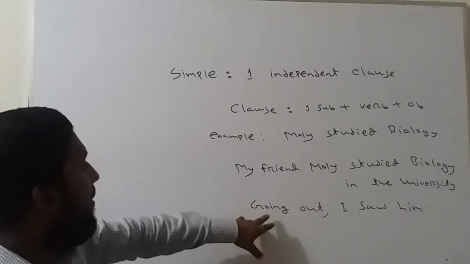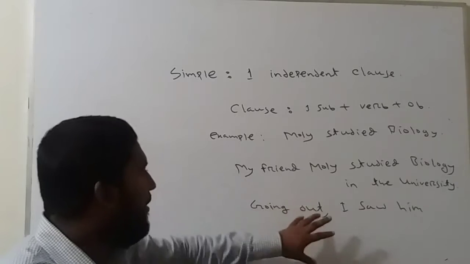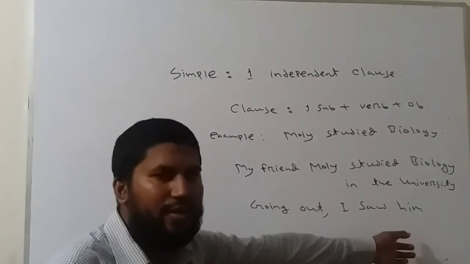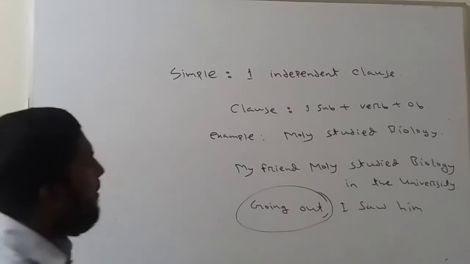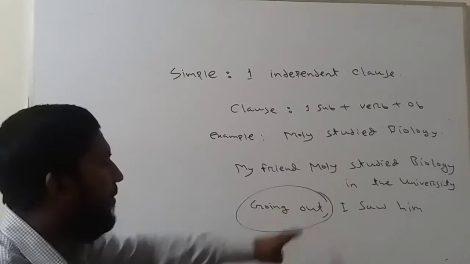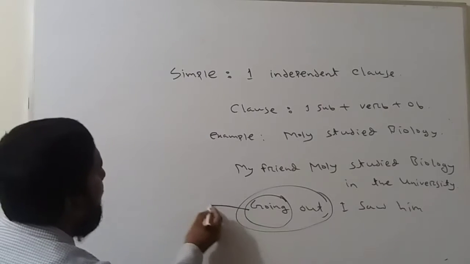Someone may think that going out is another clause, but going out is not a clause. Here the only clause is I saw him. Why is going out not a clause? Because there is no subject and there is no verb. You may think that going is a verb. Going is a verb, but it's a non-finite verb.